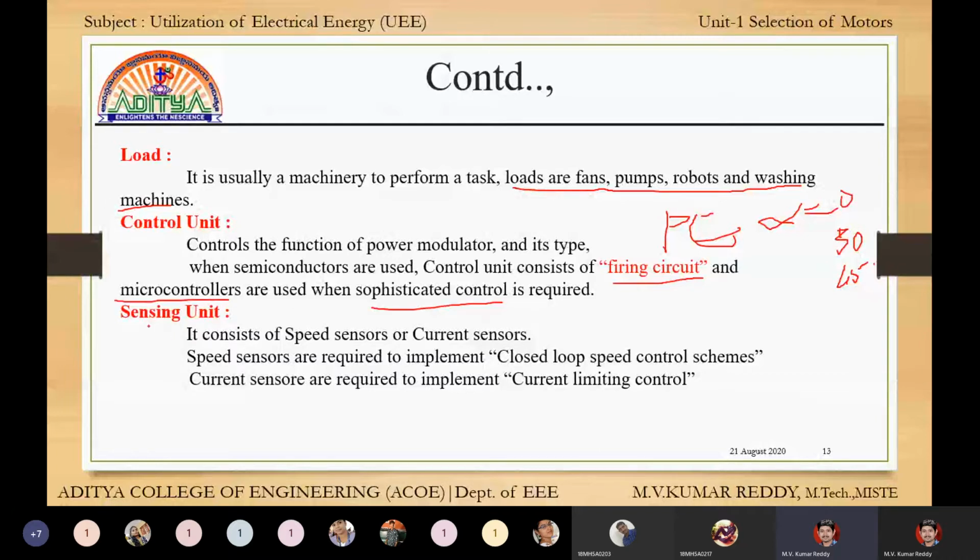Next one is the sensing unit. Here two types of sensing units are there. First one is a speed sensor, and second one is a current sensor. These are the most important parameters, used in closed loop speed control scheme and current limiting control.